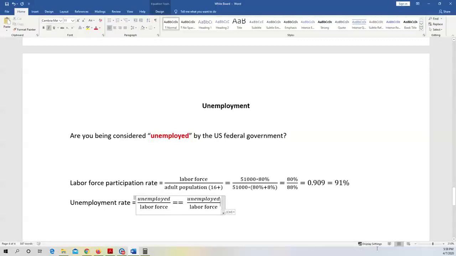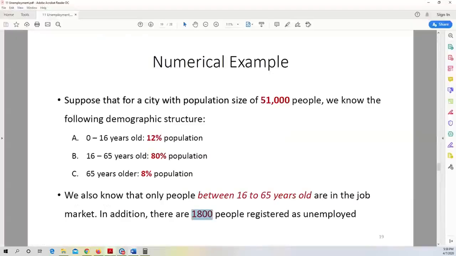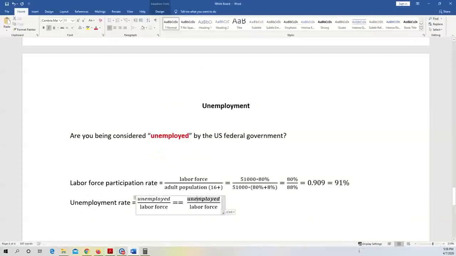Equals, again, I'm going to recycle this ratio. How many people are unemployed? Do we know that number? Yes, 1,800 people, right? So here that will be 1,800. How many people are in the labor force? We know this number from our previous step. Here, you see, labor force, right? How many people are in the labor force? 51,000 people multiplied by 80%. So I'm going to copy and paste this part.